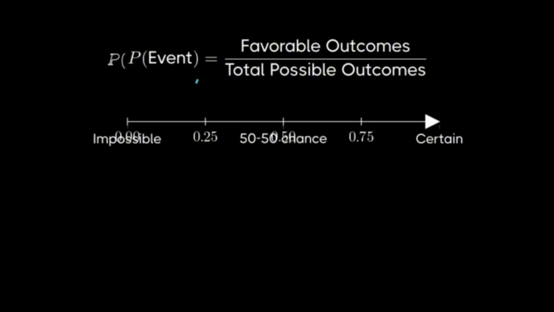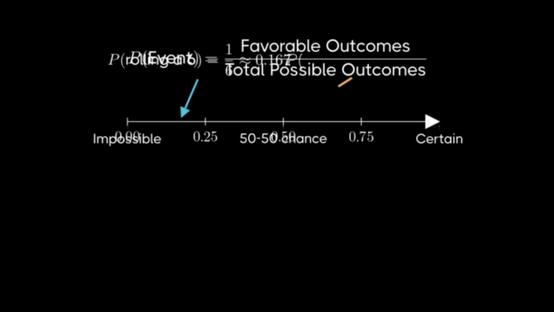Let's apply our formula to a common example. When rolling a standard six-sided die, there are 6 possible outcomes, the numbers 1 through 6. If we want to find the probability of rolling a 6, we have just one favorable outcome, getting a 6, out of 6 total possible outcomes. So the probability equals 1 divided by 6, or approximately 0.167.